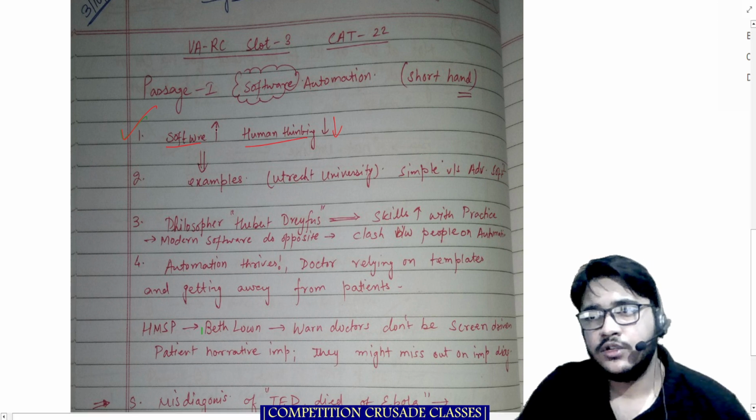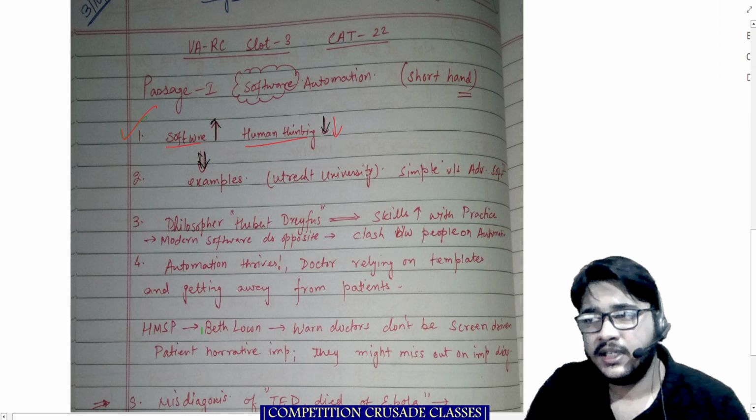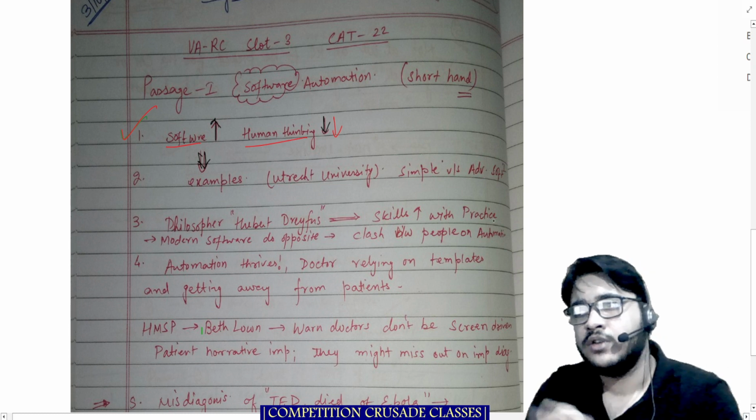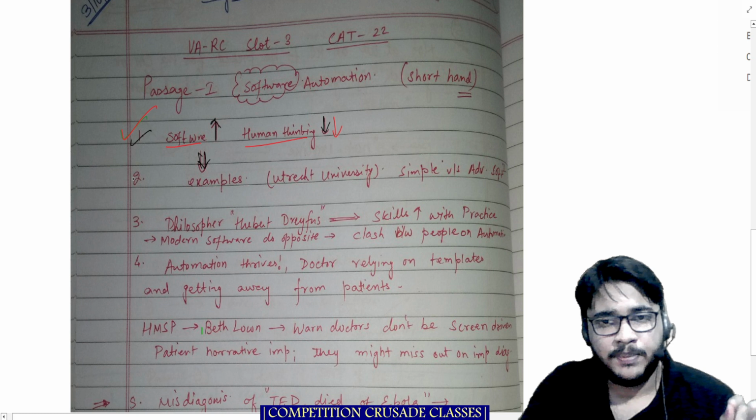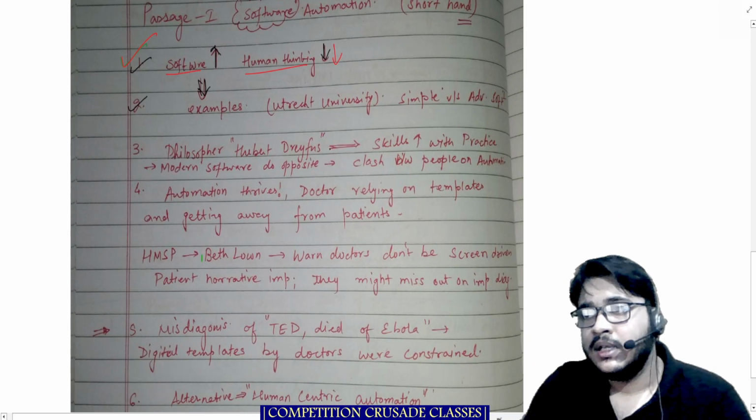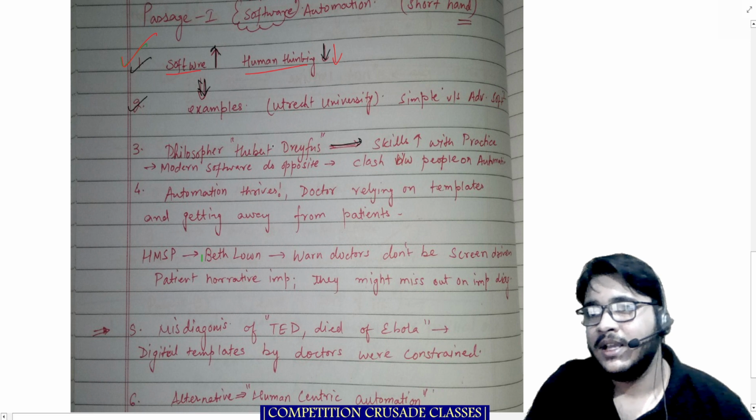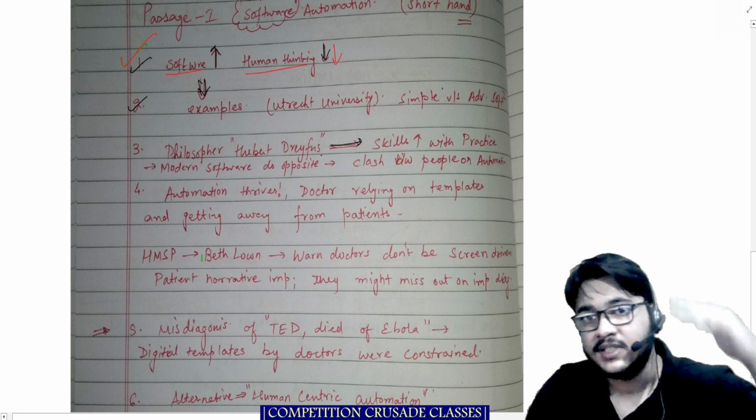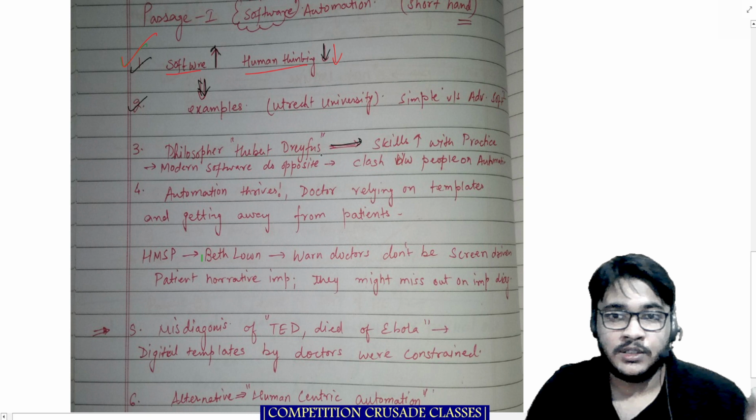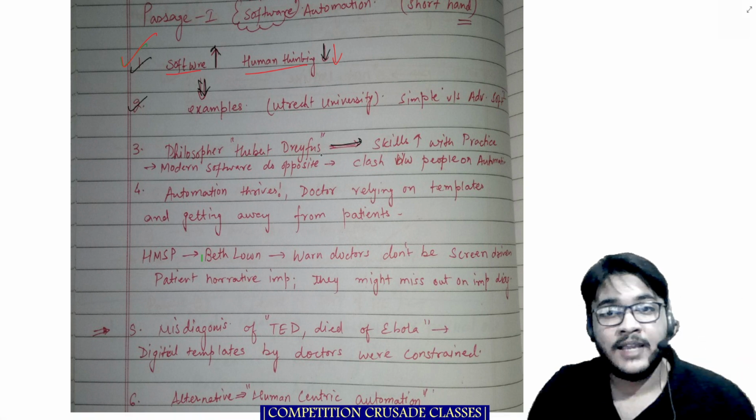So what I have done is software improving, human thinking going down. The second passage talks about examples of this, Utrecht University, simple versus advanced software. That's it. First para, second para, done. The third one, then we're talking about the philosopher Hubert Dreyfus. What does he say? He says skills go up with practice. So just see how I have done the symbolisms over there. Modern software does the opposite. So skills go down, with advanced software doing the arduous, painstaking work. Okay, so this will actually make everything clear in your head.